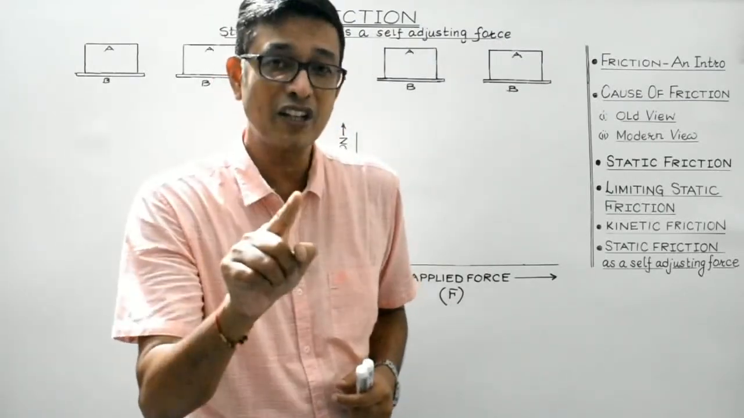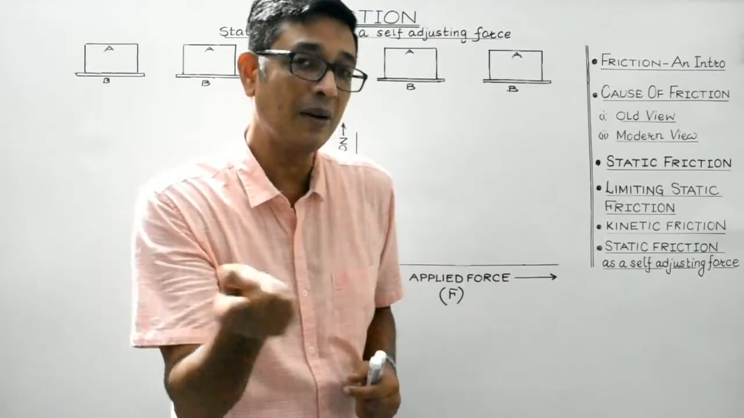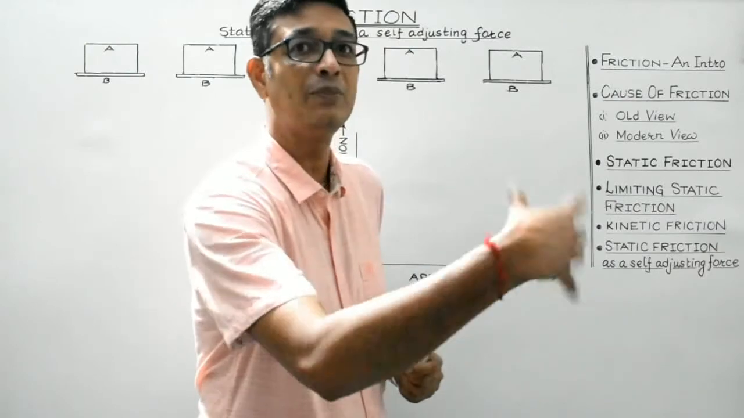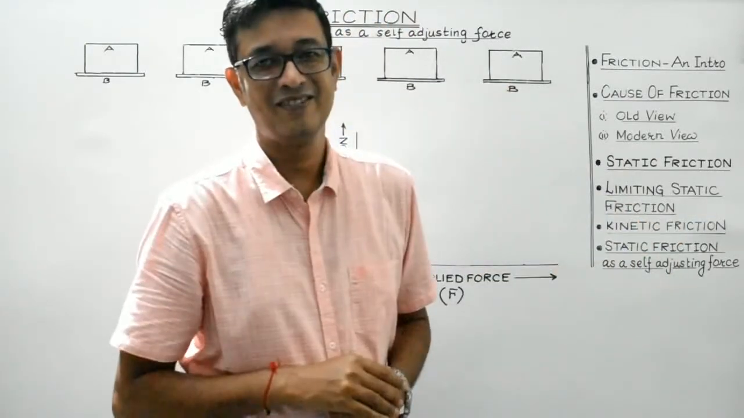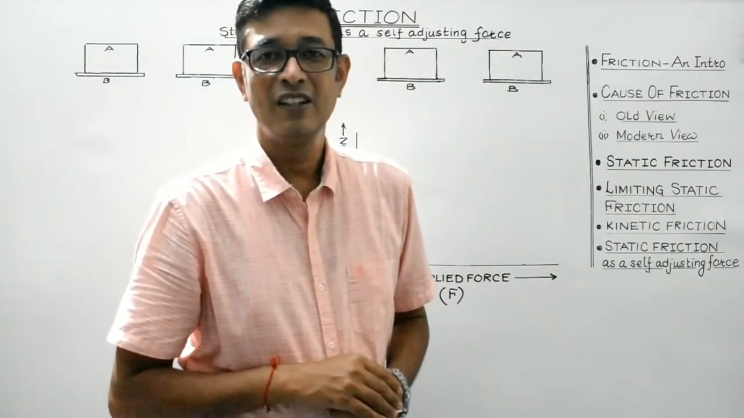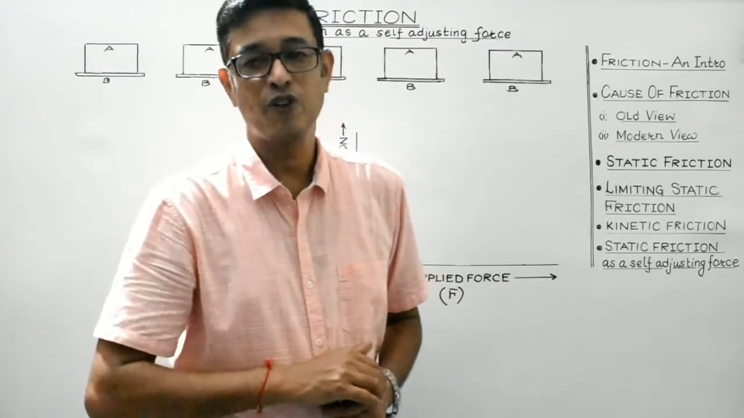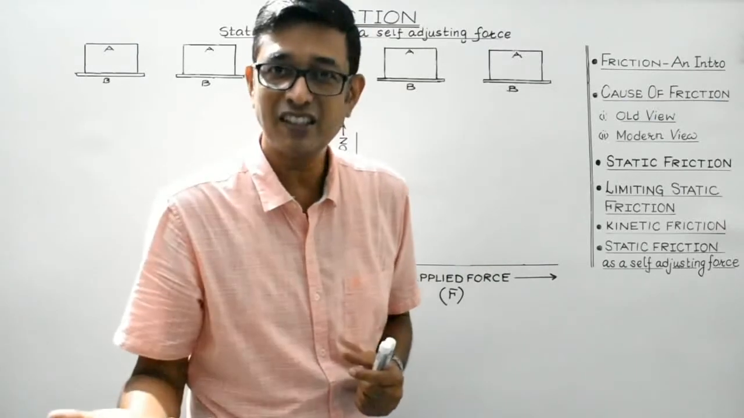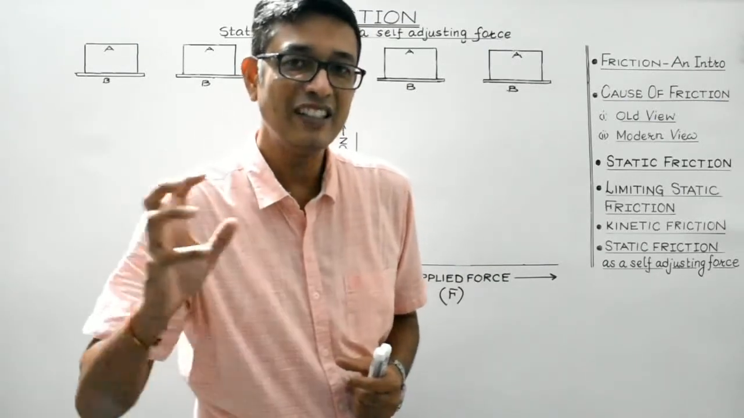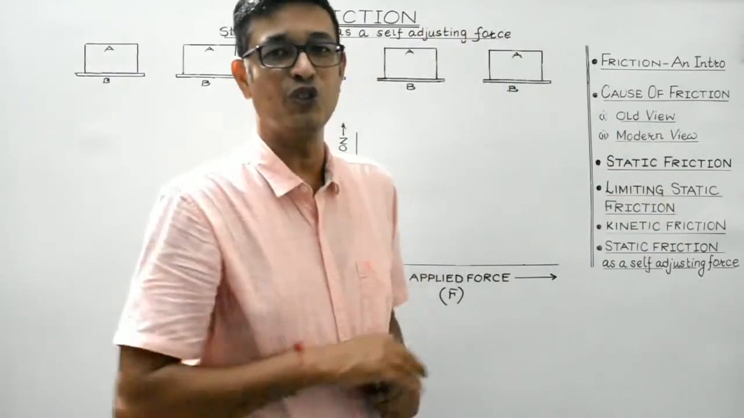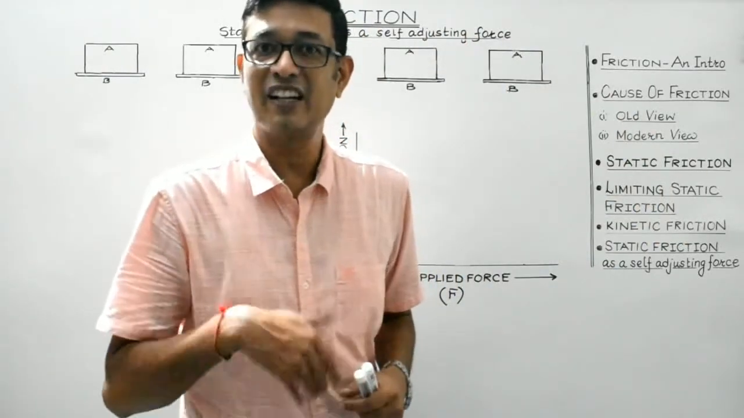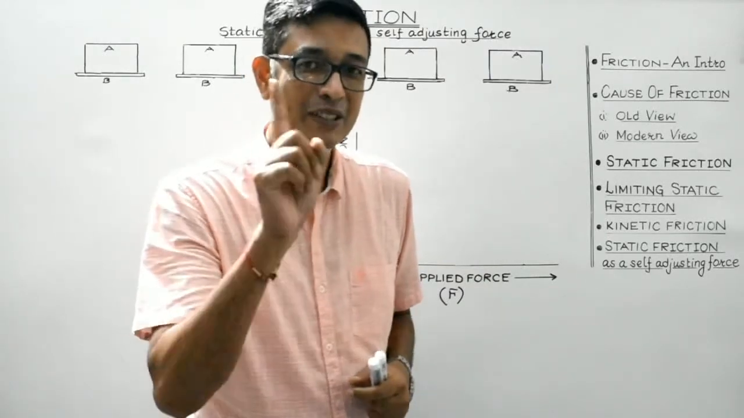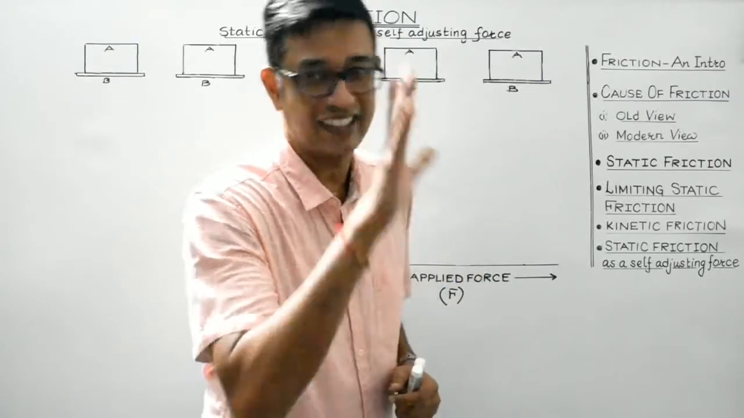So static friction will be present or it will come into existence only when some force is applied on the body and the body doesn't move. Understood, students? One more conclusion we can draw from this observation is that the magnitude of static friction increases with the increase in the magnitude of the applied or the pulling force. So static friction is directly proportional to the pulling force or the applied force till the body remains at rest.